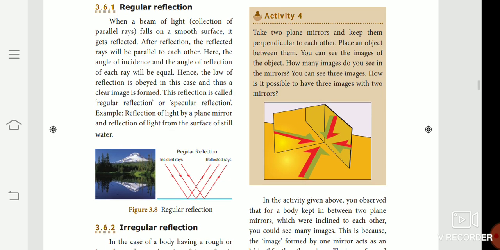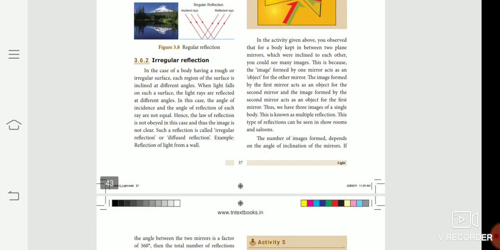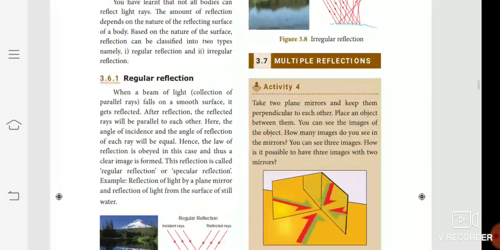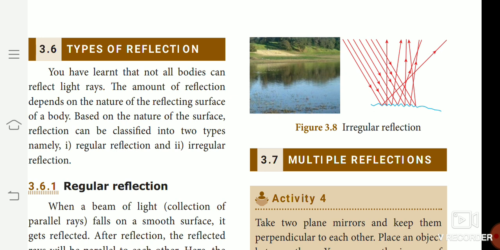ஓகே சில்ட்ரன், நெக்ஸ்ட்டு irregular reflection. You look at the picture, this one, then you can understand easily. You see, in the case of body having a rough and irregular surface, each region of the surface is inclined at different angles. When light falls on such surface, the light rays are reflected at different angles. In this case, angle of incidence and the angle of reflection of each ray are not equal. Hence, the law of reflection is not obeyed in this case, and thus the image is not clear. Such a reflection is called irregular reflection or diffuse reflection. Example, reflection of light from a wall.